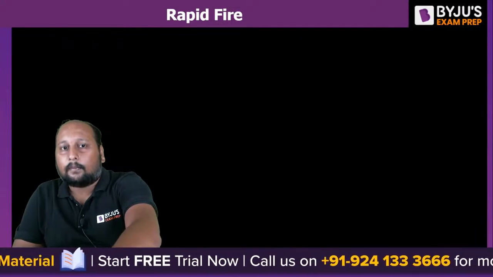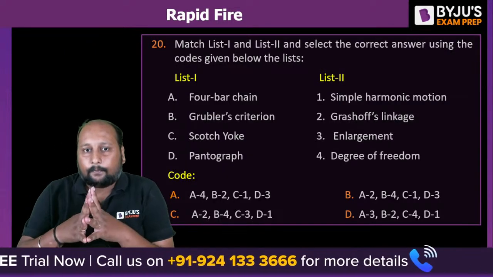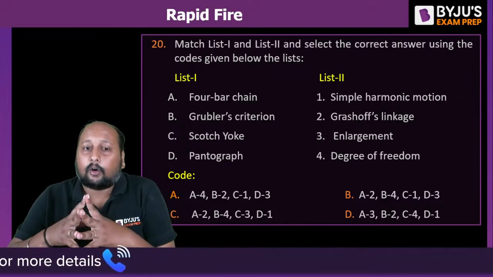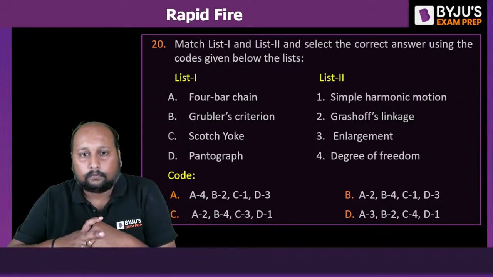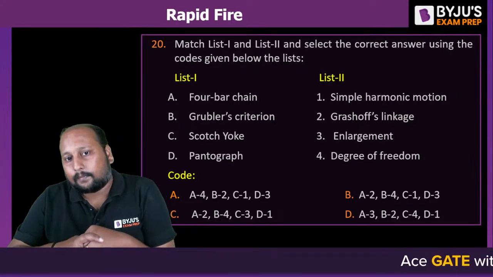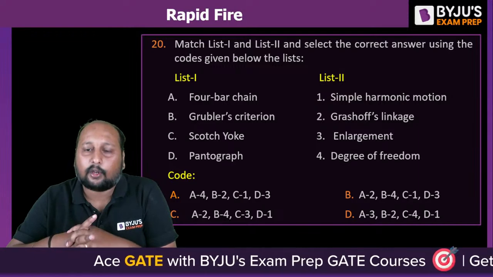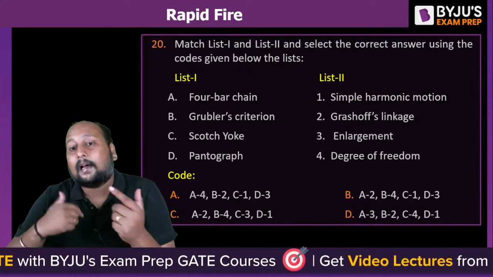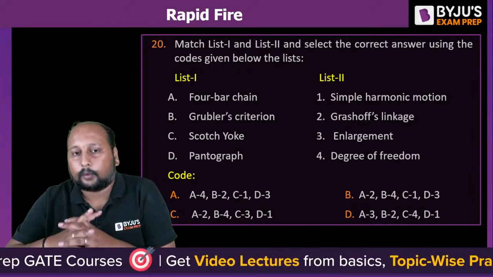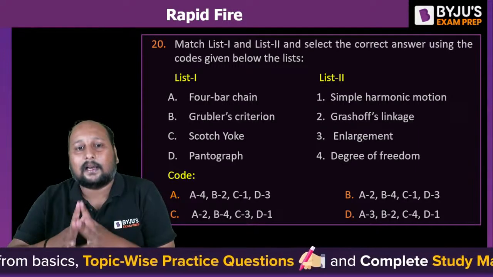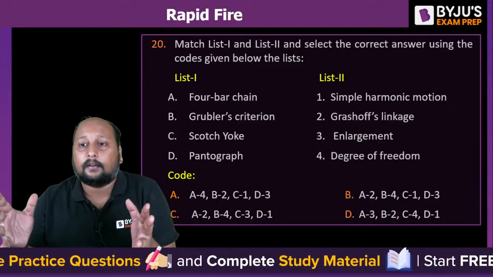Then I'll be asking you a number of questions that you have marked correctly. There are two lists, list 1 and list 2. Which is the correct combination of list 1 and list 2? 4-bar chain, Grubler's criteria, Scotch-Yoke mechanism, and pantograph. On the right hand side, we have simple harmonic motion, Grashof linkage, enlargement, and the degree of freedom. Quickly, which of the following is correctly matched? There are different codes being given.